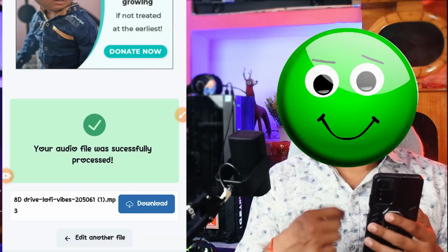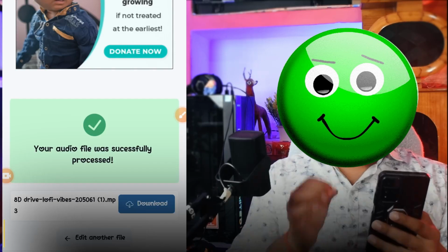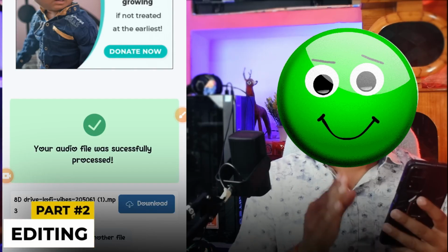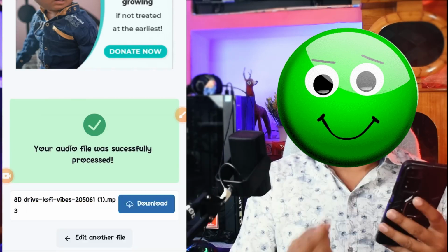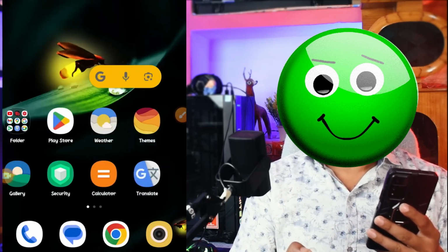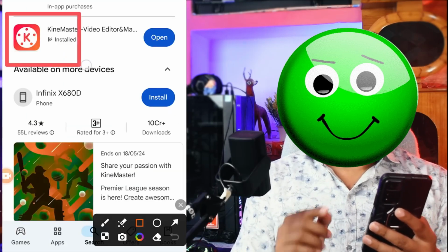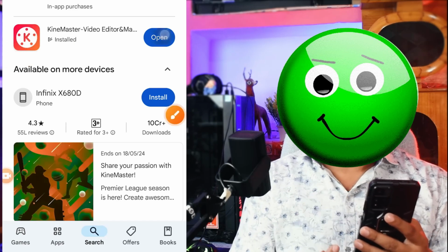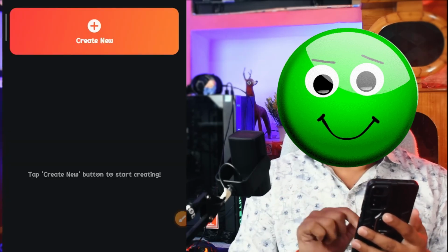So now we go to step 2, where we will do some editing in it. For this you can use any editing application which you like. I'm going to use Kamaye here. If you also want to use it, then you have to download it from the website and open it. After opening it, you will see an interface like this.